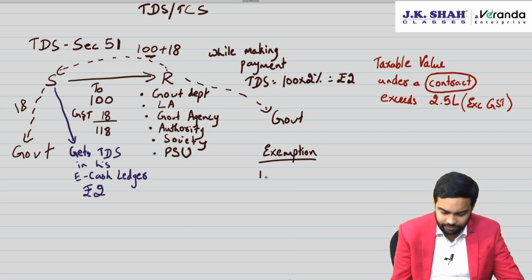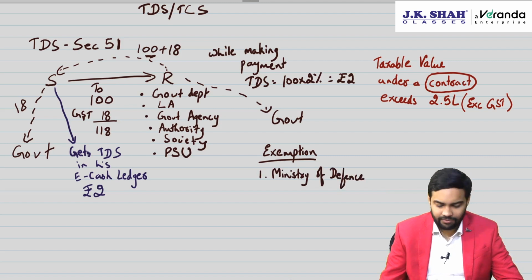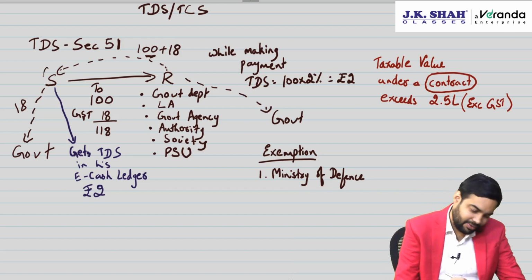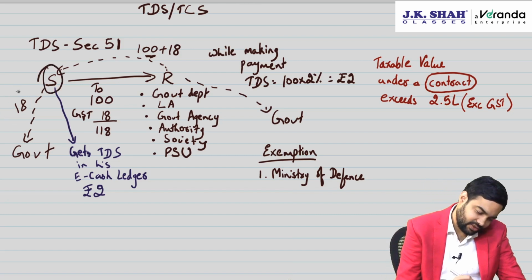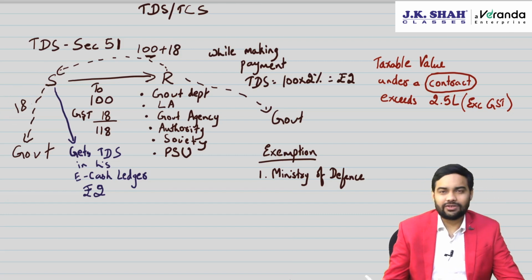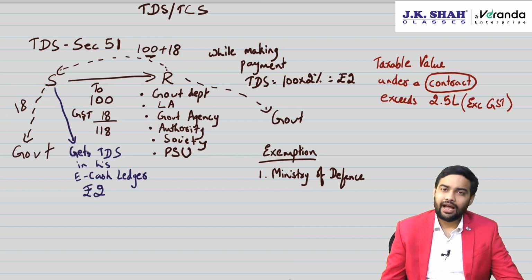First one is Ministry of Defense. So to Ministry of Defense, this will not apply because obviously if government does not trust the supplier as to whether he will pay this 18 rupees, because the whole purpose of TDS is to track.